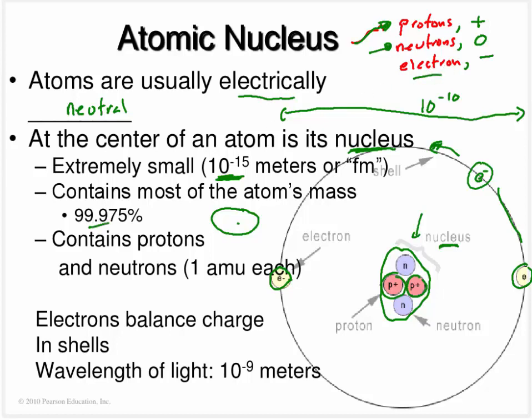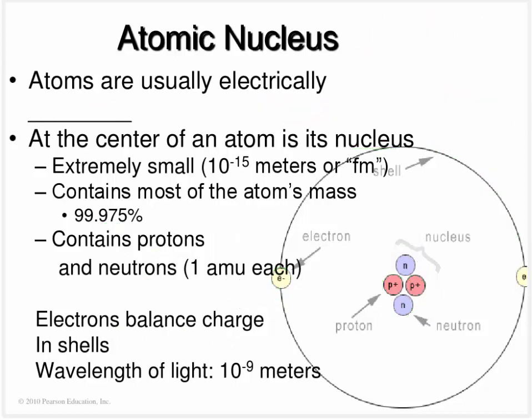So most of the mass is located in this thing called the nucleus, which is again made up of protons and neutrons, and they're made up of about 1 atomic mass unit each, which is about 10 to the minus 27 kilograms. And these things called electrons essentially balance out the charge, and they exist in these things called shells, which is kind of a fancy word for saying orbits, and I'll talk about them in just a little bit.